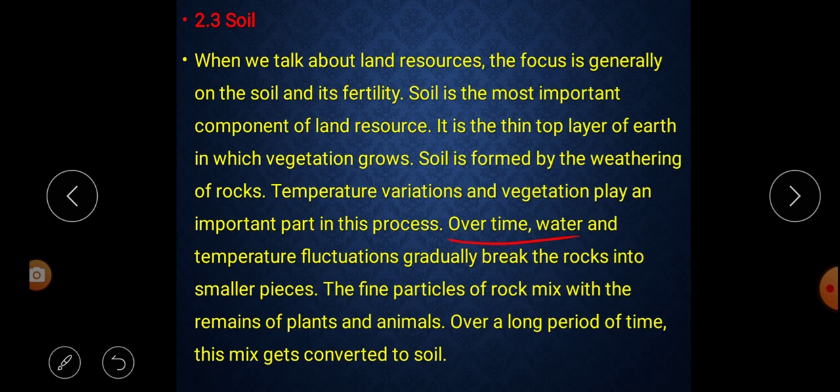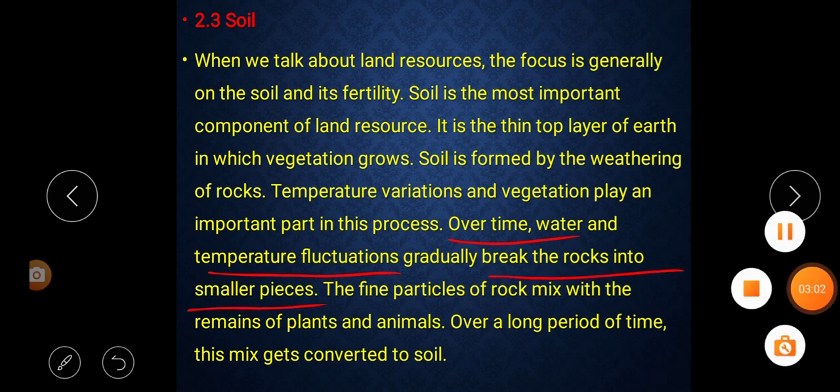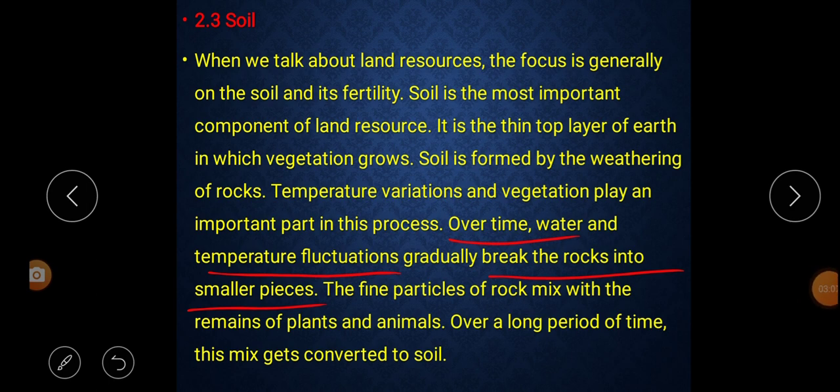Over time, water and temperature fluctuations gradually break the rocks into small pieces. That means as time passes, the water and temperature fluctuations gradually break the rocks into smaller pieces.